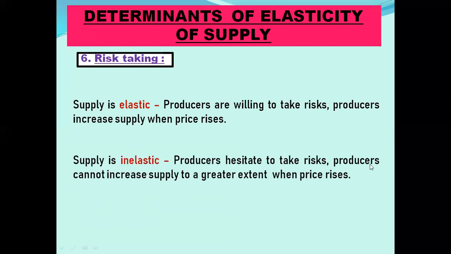But there are some producers who hesitate to take risk. So at that time, producers cannot increase supply to a great extent even if price rises, because they always produce less because they don't like taking risk.